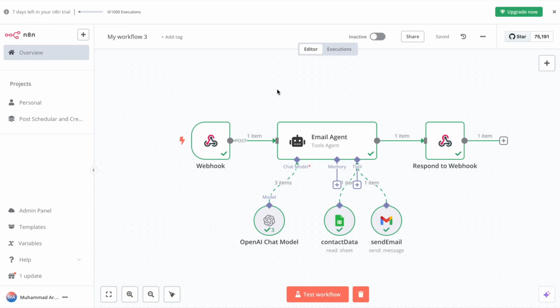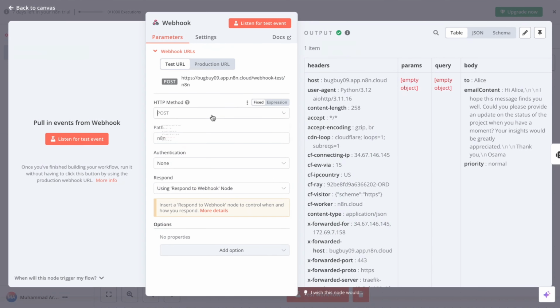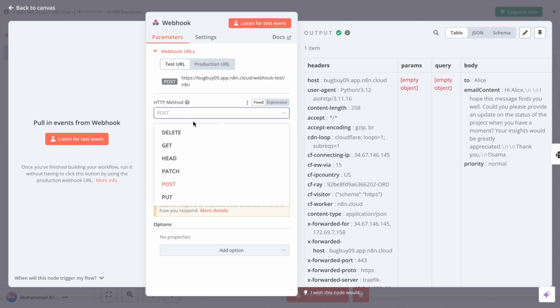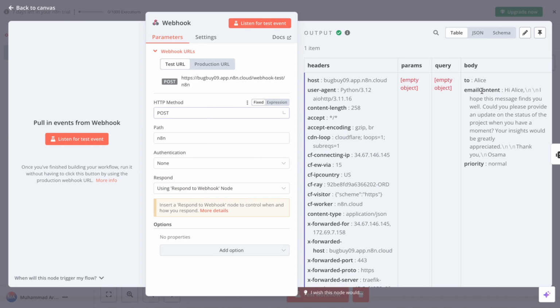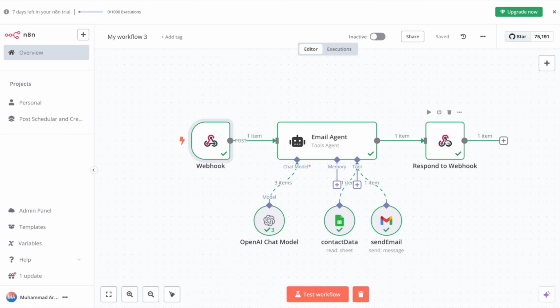Whether it is a personal assistant, email agent, or RAG agent, the input is always something like Telegram, Gmail, or even just the n8n chat trigger. In this project, we simply switch the input and output to ElevenLabs. We got a POST request from ElevenLabs that sends our body parameters like the recipient of the email and the message, that is the email content. Then the agent takes that info and uses a respond to webhook node to reply back.